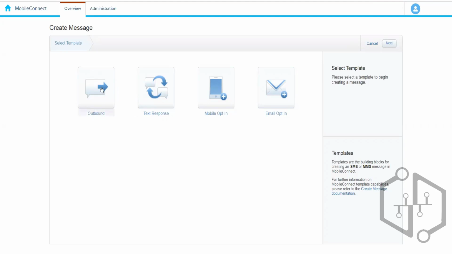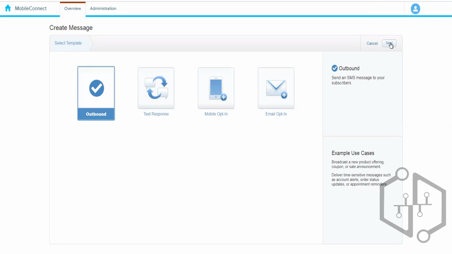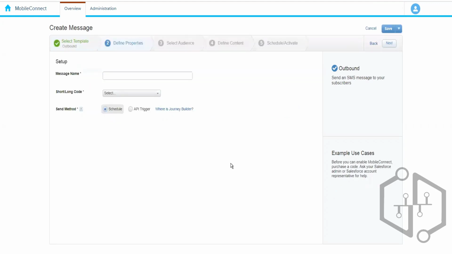So the first one is the outbound. In outbound, the company takes the entire responsibility to send the SMS, right? So here the customer is not involved in initiating the conversation. We'll provide the message name over here, and then we have to select the shortcode, which shortcode we want to use to send the SMS.